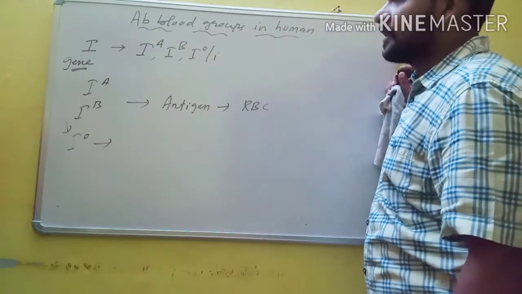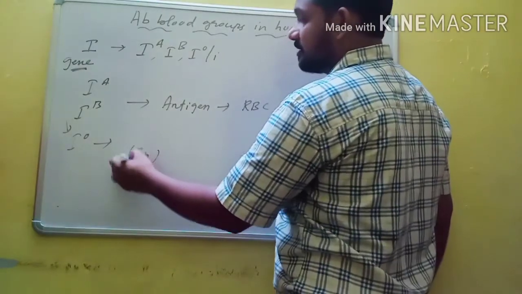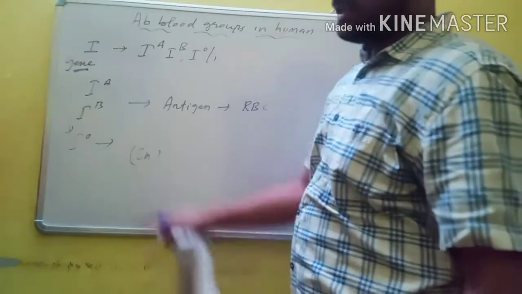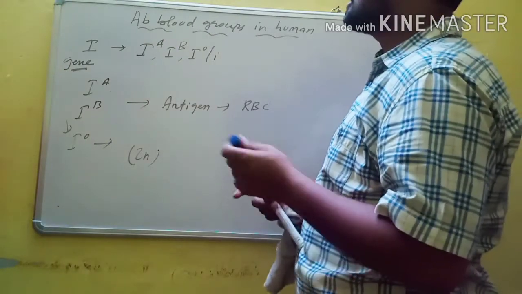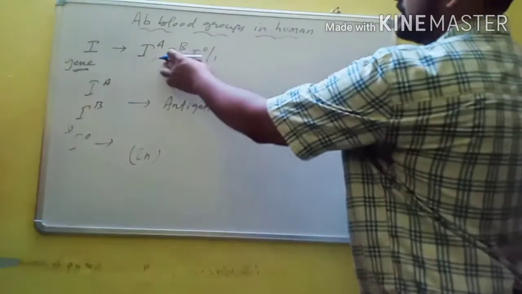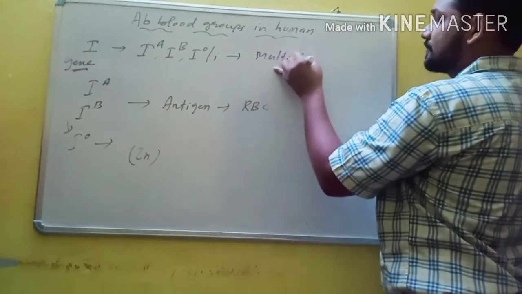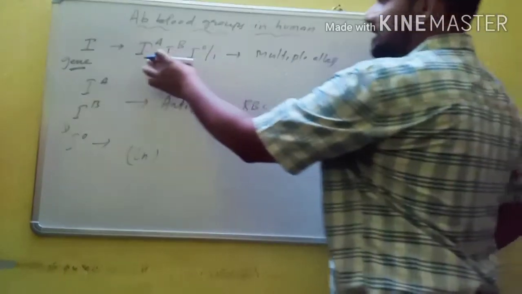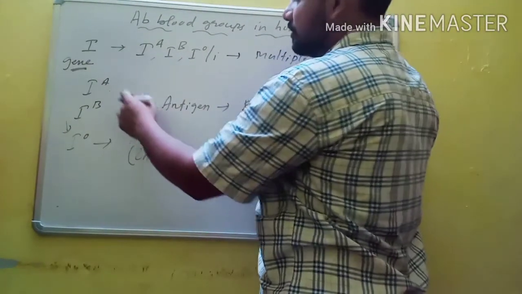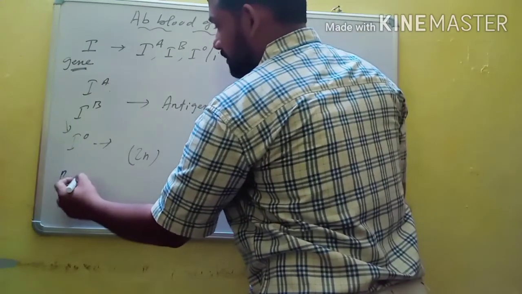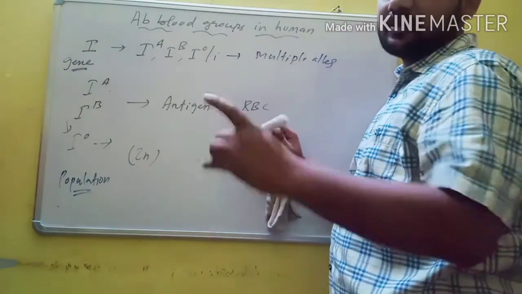And a human being is a diploid organism. So in a diploid organism, only any two of the three alleles are present, and it is also codominance. Codominance of this gene I is also the best example for multiple alleles. But the three alleles of the gene do not present in any single individual. These three alleles can be found in a population, but not in a single individual.